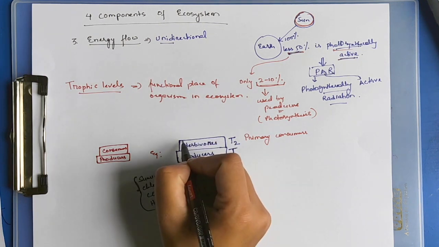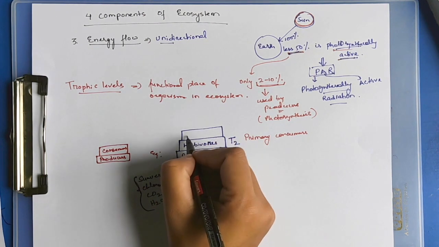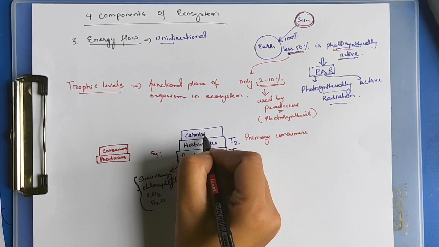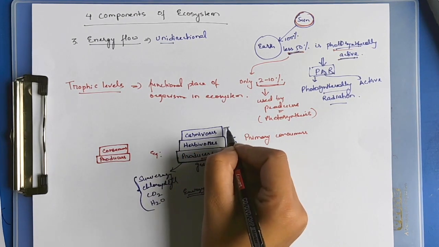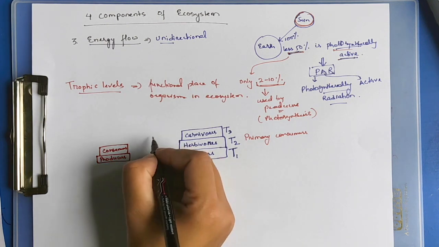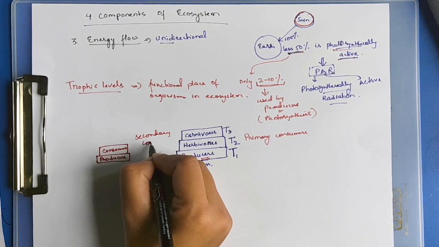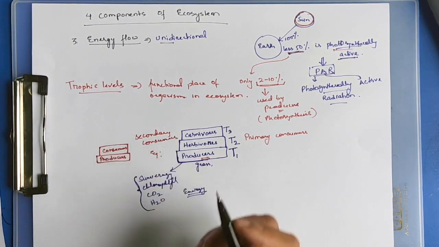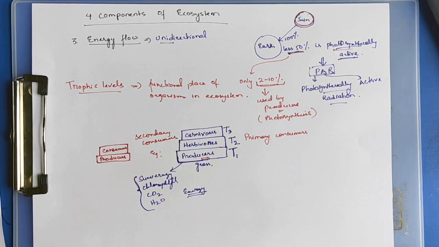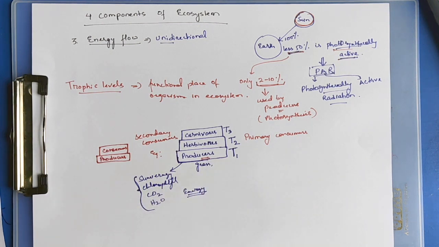Herbivores pass on their energy to carnivores. Carnivores occupy the third trophic level. They are also known as secondary consumers, because carnivores usually depend indirectly on plants and directly on herbivores.